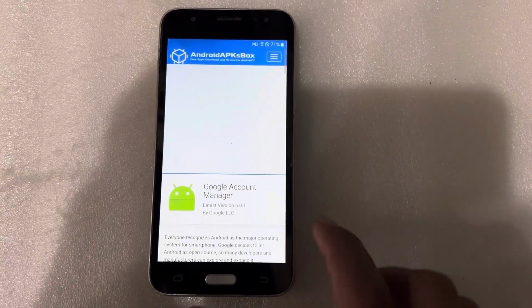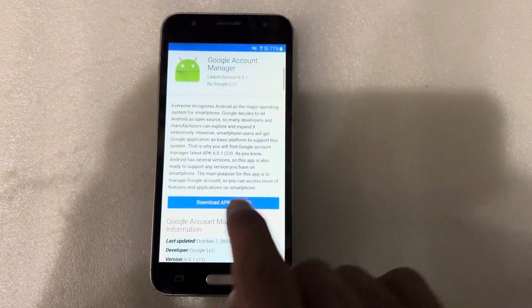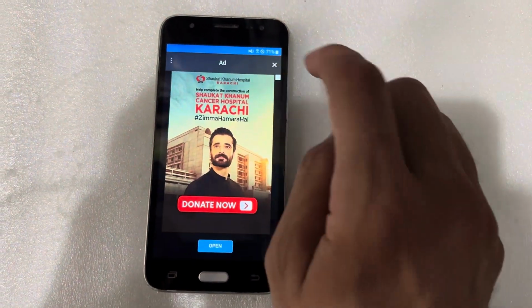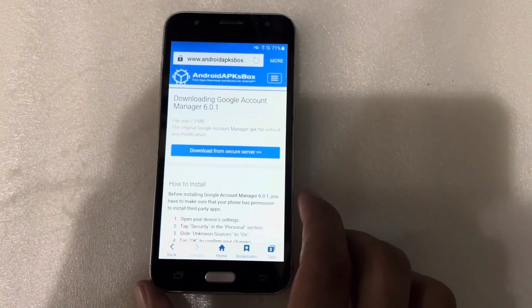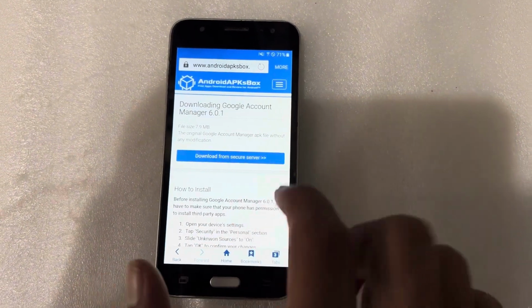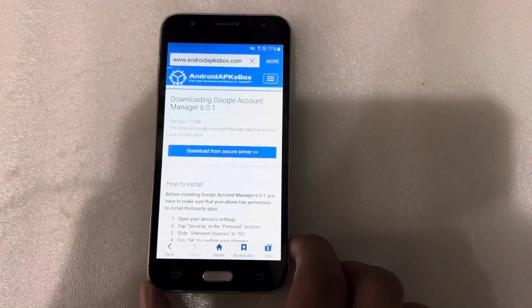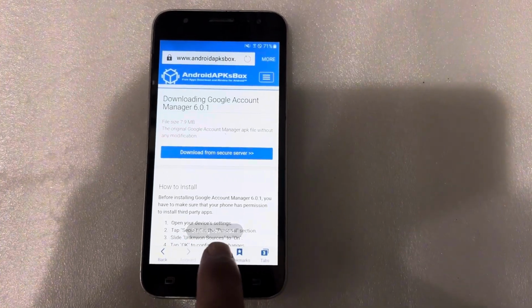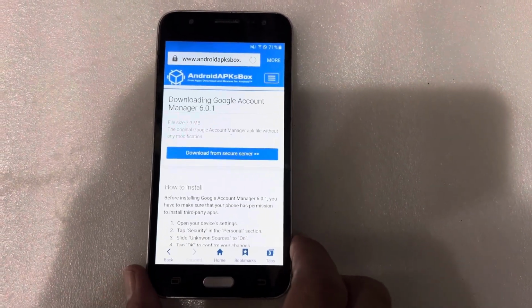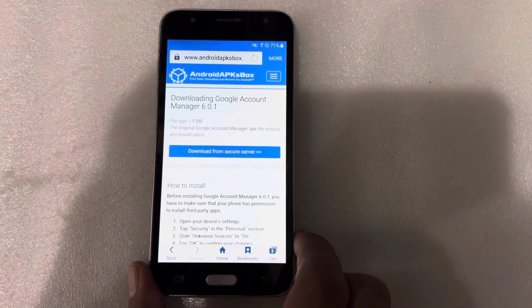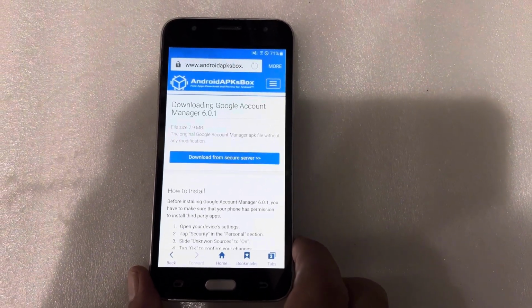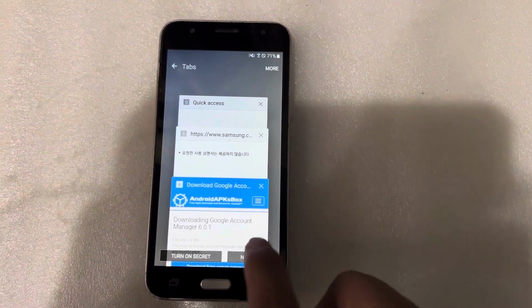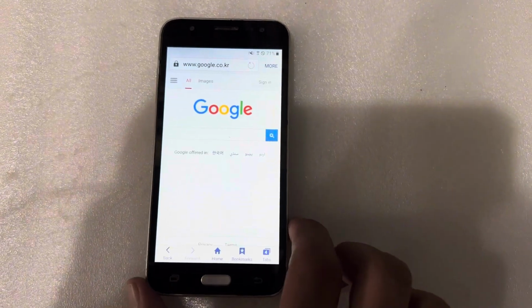You can see here it is open. Scroll down, download APK 7 MB. Minimize this one. Download from secure server. Again press on this one. Starting download. So you can see here my downloading has started on the phone. Now I will launch a new tab here. Press again on the Google.